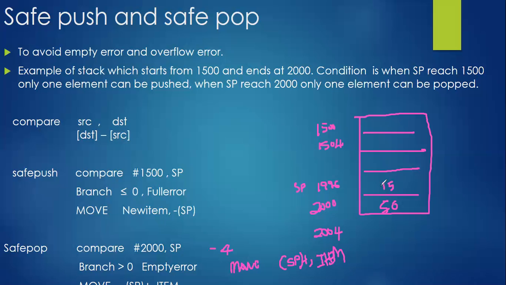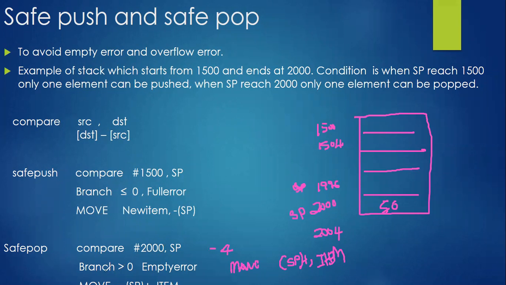Meanwhile, after accessing this location, I need to increment my stack pointer. So if I increment my stack pointer, now your stack pointer will be pointing to 2000, exactly, right? Your stack pointer is pointing to 2000, which is the top of the stack right now. Clear? Now your stack pointer is pointing to 2000. Again, we are comparing it with hash 2000. Observe it carefully. 2000 minus 2000, 0 we are getting.